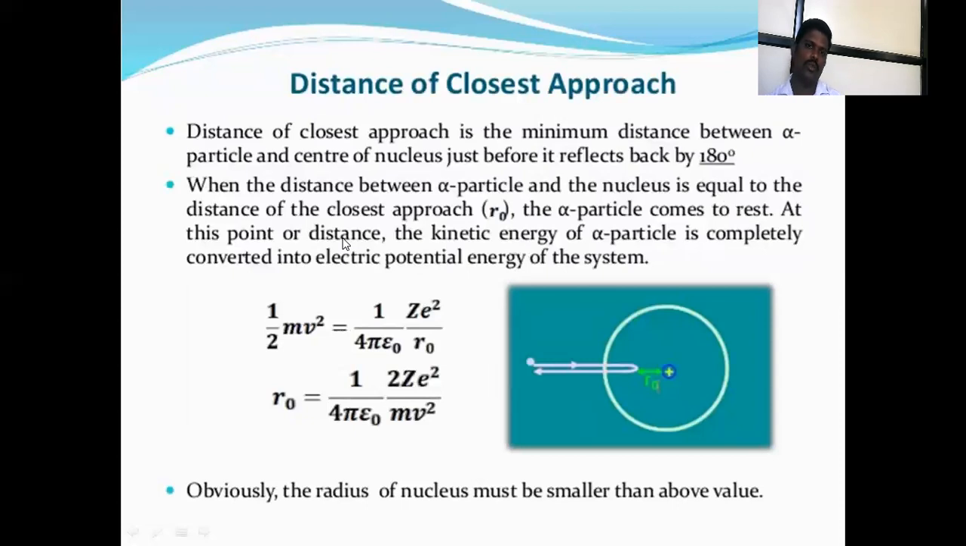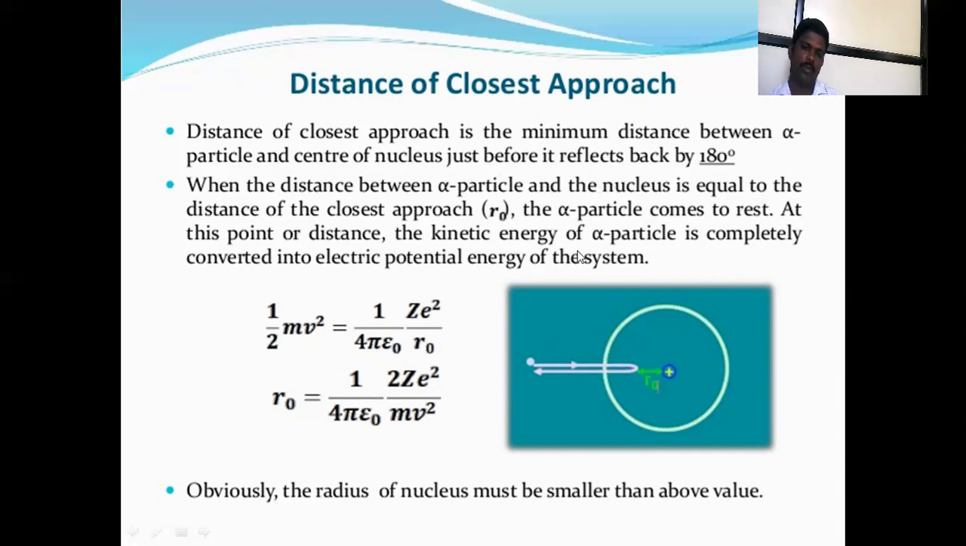Next is the distance of closest approach. The distance of closest approach is the minimum distance between the alpha particle and the center of the nucleus, at which the alpha particle is reflected back by 180 degrees. Like this is the alpha particle, this is the center, and this is the 180 degree reflection. When the distance between the alpha particle and the nucleus is equal to the distance of closest approach r0, the alpha particle comes to rest at that point.